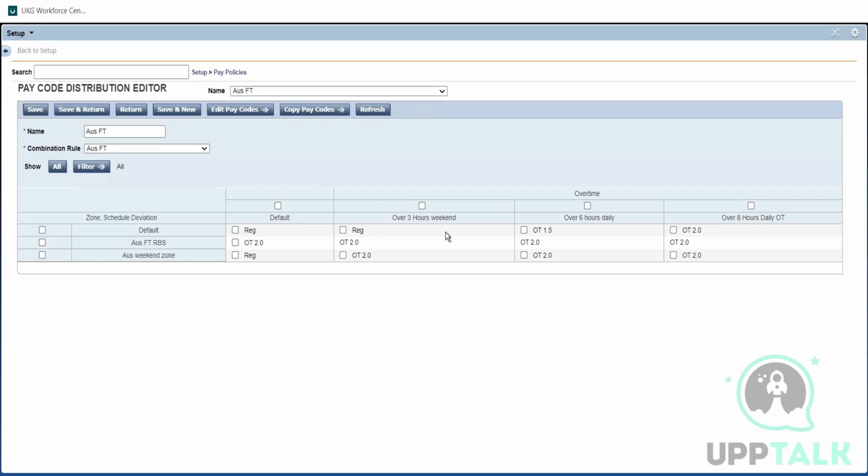The reason why I'm saying schedule deviation will not have much significance: say I am having an 8-hour shift. Here itself, I have defined if I work more than 8, how I should be paid. We are already giving a special payment for that. So creating a schedule deviation will not be of much significance. Okay, so that's about schedule deviation.